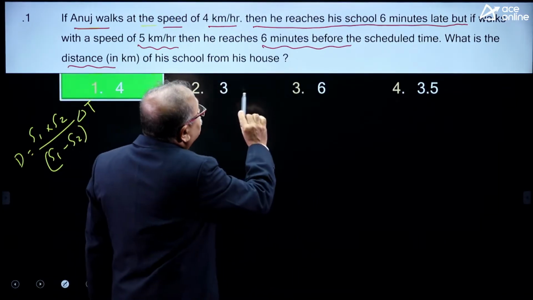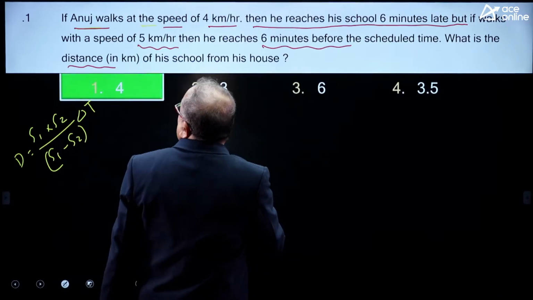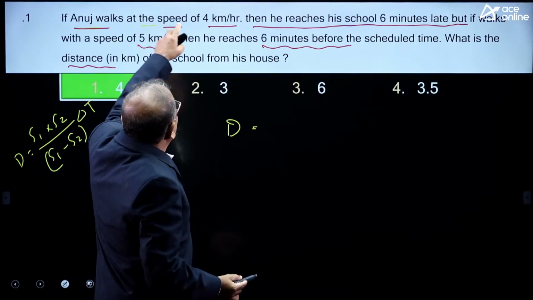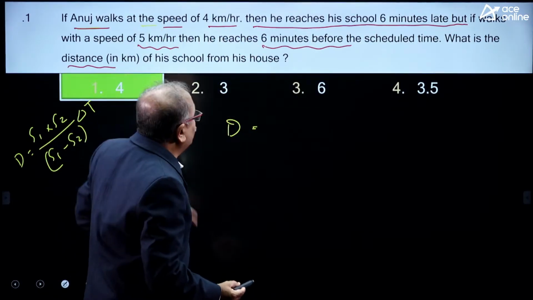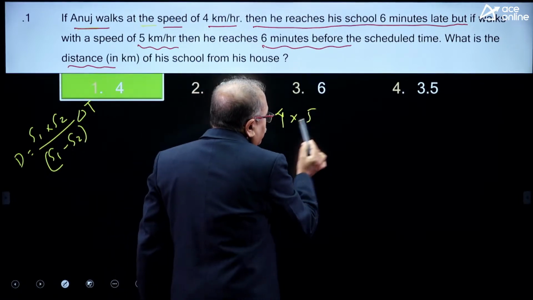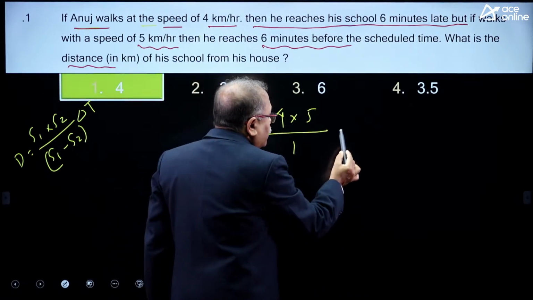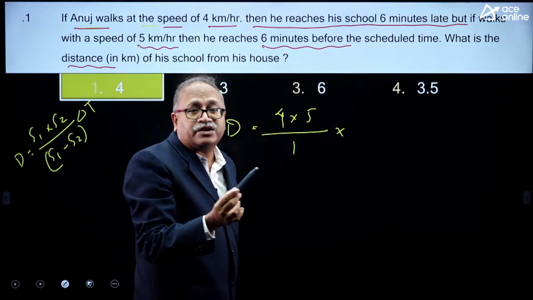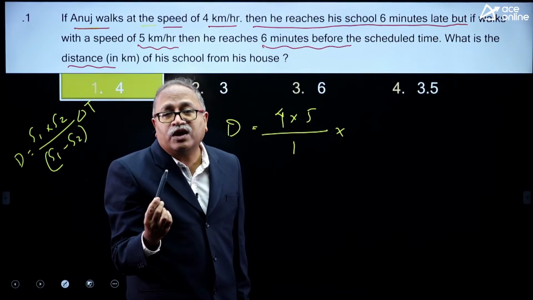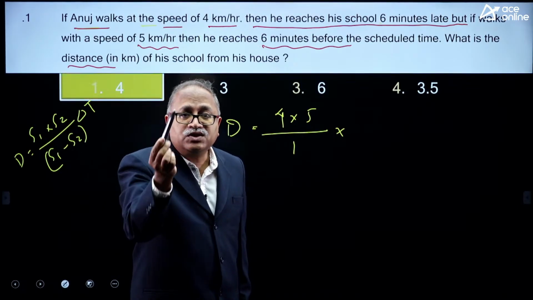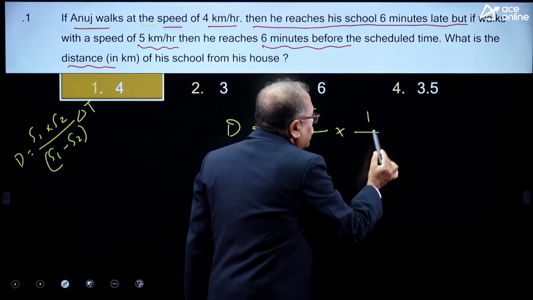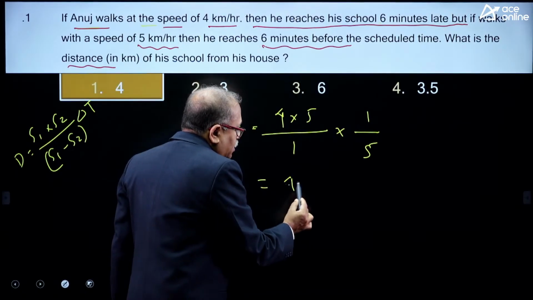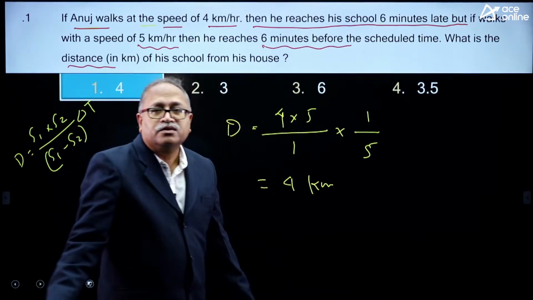Now, so what is the distance over here? Do I know the distance? So, I need to find out the distance. Let us take the distance which is equal to, one speed is 4 kilometer per hour, second speed is 5 kilometer per hour. So, 4 into 5 by the difference of the speed, which is nothing but 1, and into what is the time, 6 minutes before, 6 minutes late. The total difference of time will be 12 minutes, and 12 by 60, that is 1 by 5. So, I will directly write down this as 1 by 5. I notice that 5 gets cancelled. Finally, your distance is 4 kilometer. That is your answer.